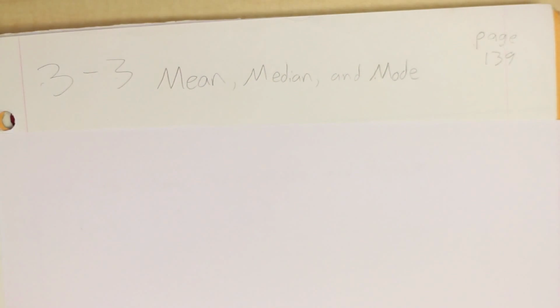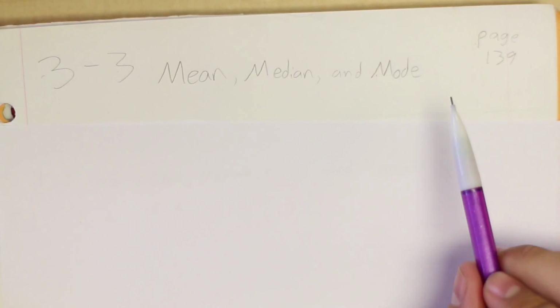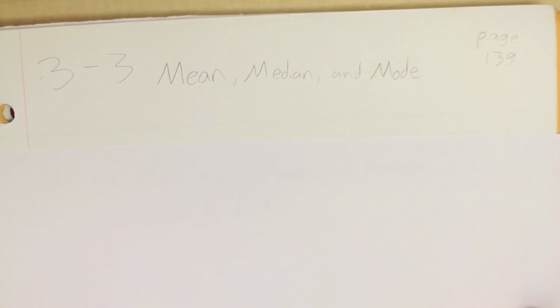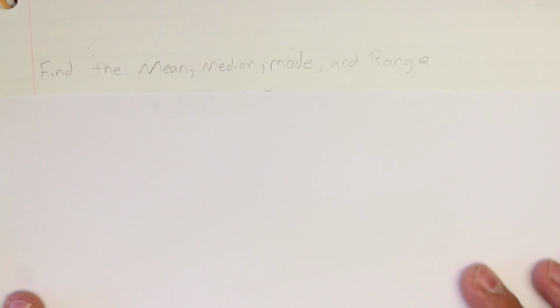All right, now let's take a look at how to actually do all of this. There, I think we're in focus now. Remember, page 139. Let's say you're told to find the mean, median, mode, and range of some numbers.